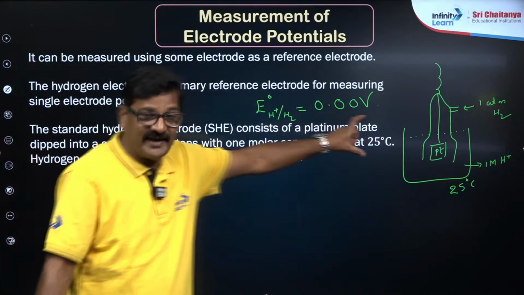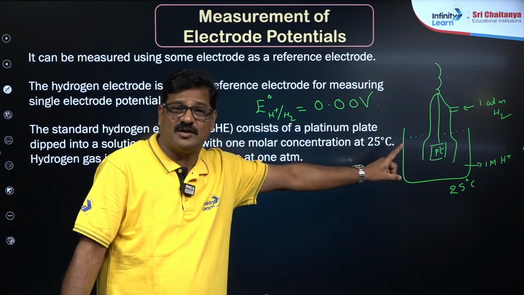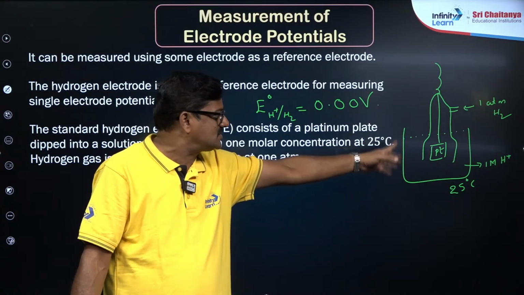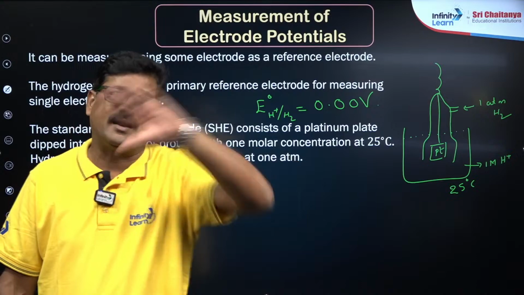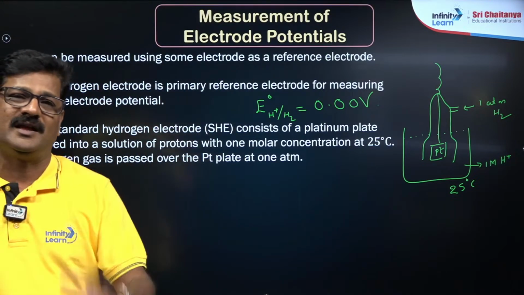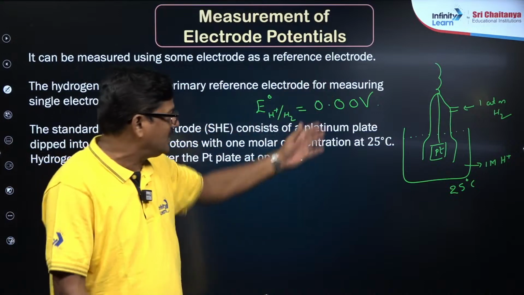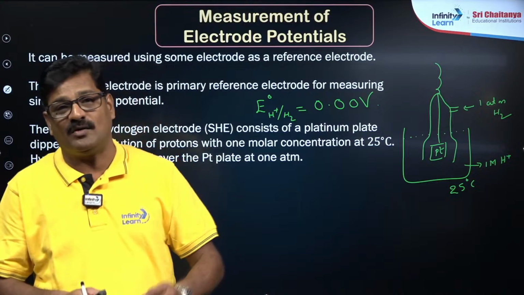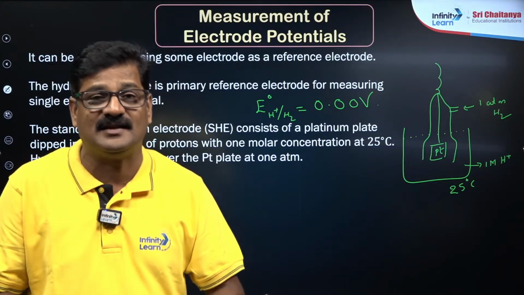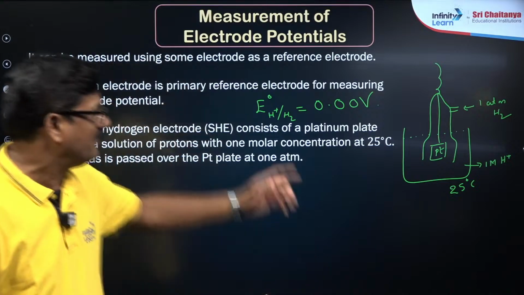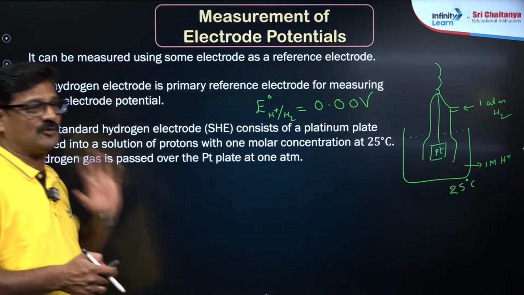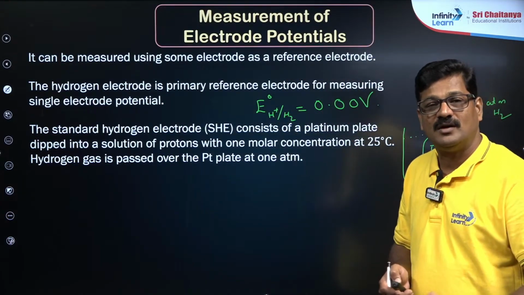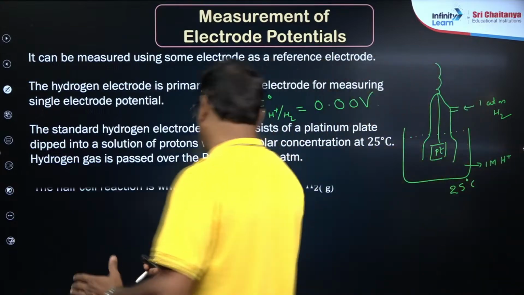And by taking this hydrogen single electrode potential, which is also called the standard hydrogen electrode, also called the normal hydrogen electrode, all the other metals, say zinc, copper, nickel, whatever the metal is, are connected, and the difference between these two electrode potentials is measured. The absolute value of the electrode potential you cannot measure; rather the difference in the electrode potentials can be measured by taking the normal hydrogen electrode as reference, and these values are taken in tabular form, which is what you call the electrochemical series, which we will discuss.